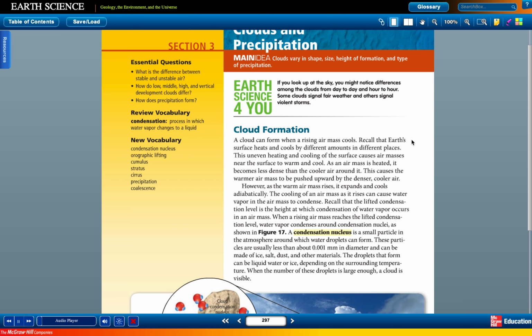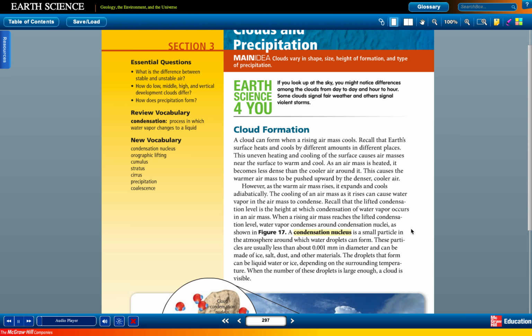The cooling of an air mass as it rises can cause water vapor in the air mass to condense. Recall that the lifted condensation level is the height at which condensation of water vapor occurs in an air mass. When a rising air mass reaches the lifted condensation level, water vapor condenses around condensation nuclei, as shown in Figure 11.17.